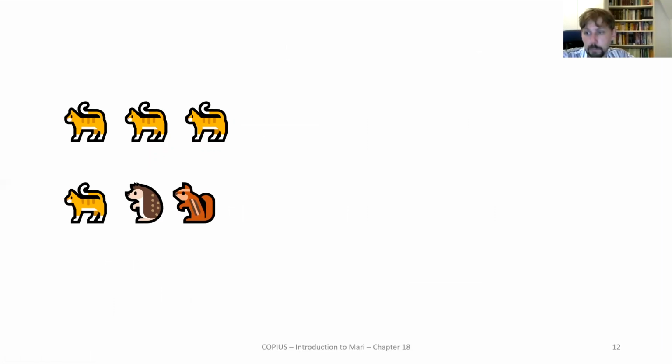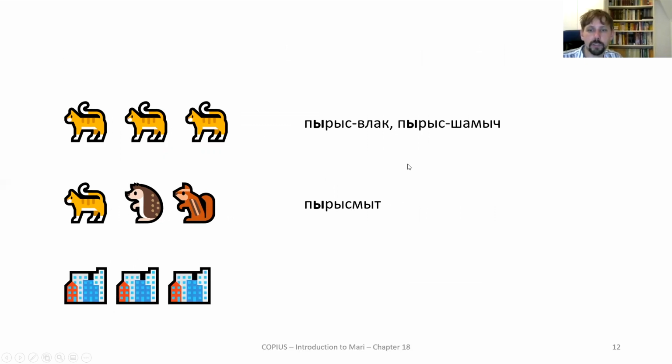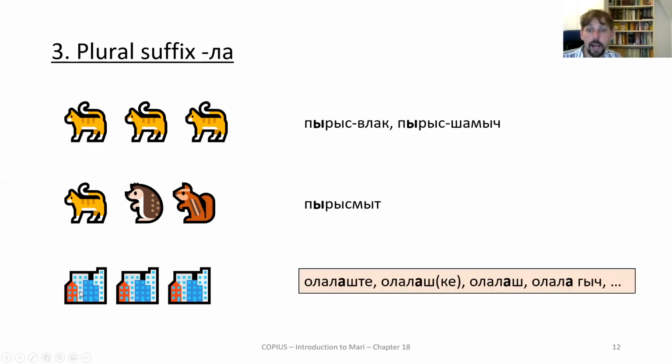We have already met in past chapters plural suffixes like vlak and shamich. Cats, we have met the et al associative plural, pyrismut, cat, et al, cat and friends. And now we're meeting a new one, the plural suffix la, where if we have ola, a city, we can attach la onto it to make a plural form.